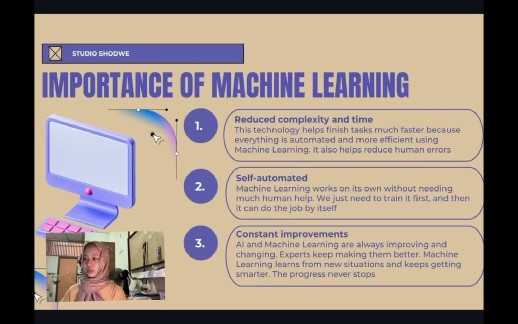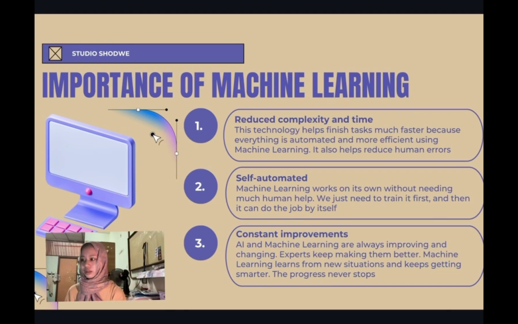Now we'll be talking about machine learning's importance and also its implications. The first one is that it reduces time and effort. This is because machine learning helps us do tasks faster with less effort, so it automates processes and reduces human errors too. Second, it works on its own. This is because machine learning works on its own strength, so it doesn't need human help whatsoever.